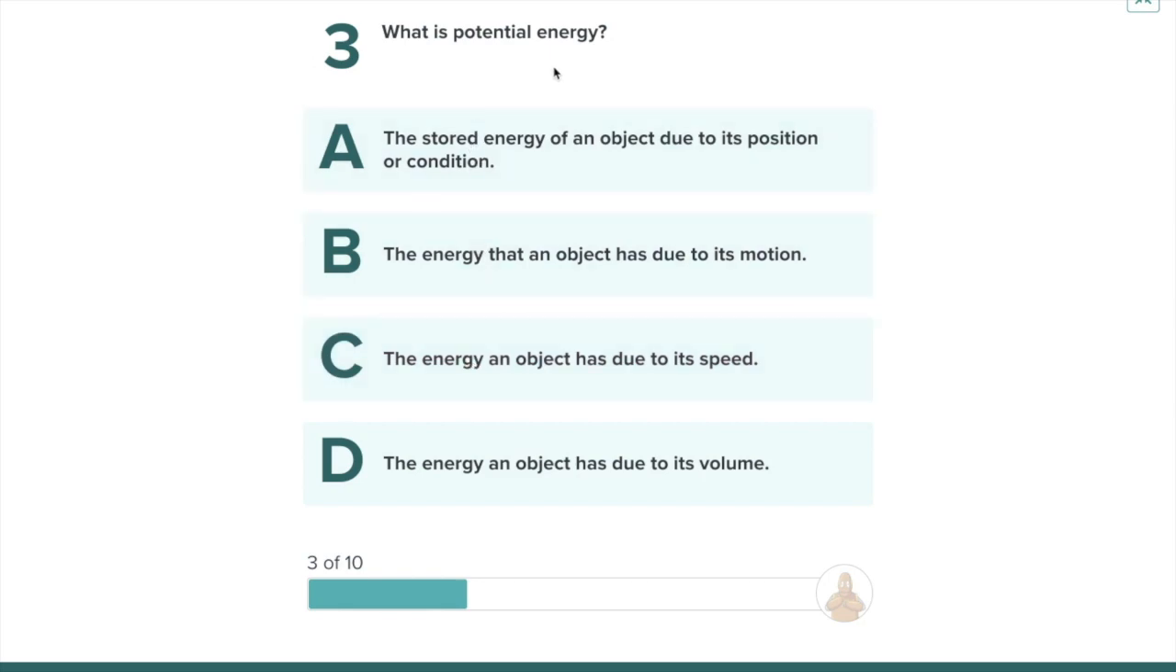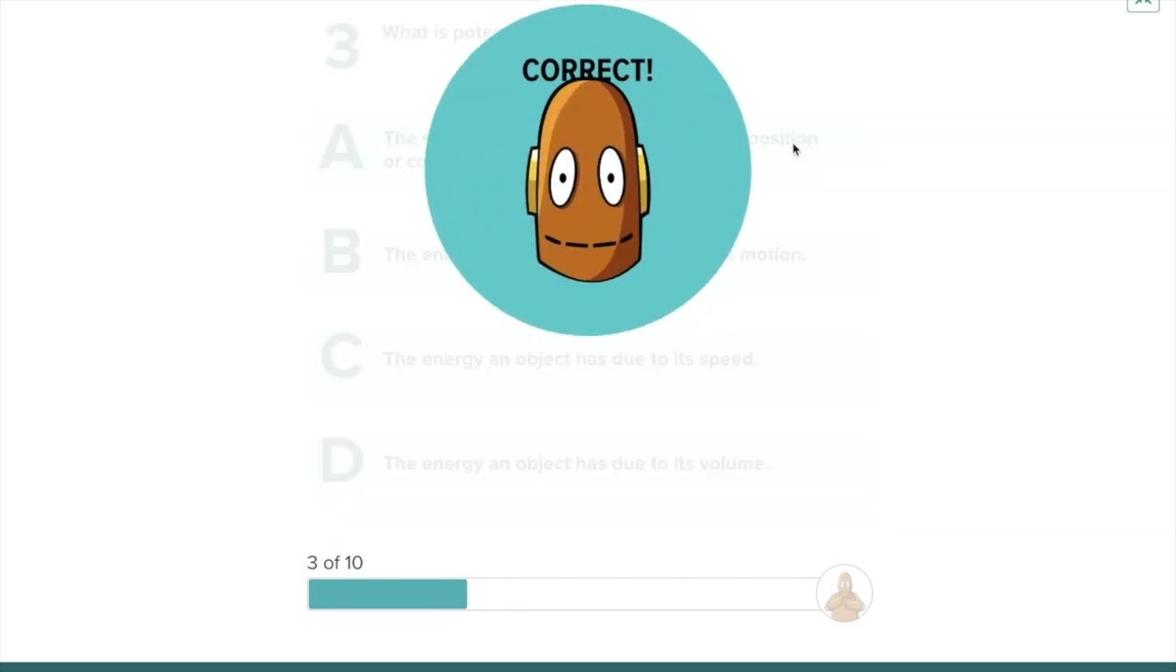What is potential energy? A. Stored energy of an object due to its position or condition. B. The energy that an object has due to its motion. C. The energy an object has due to its speed. D. The energy an object has due to its volume. Did you say letter A? Let us see. Correct.